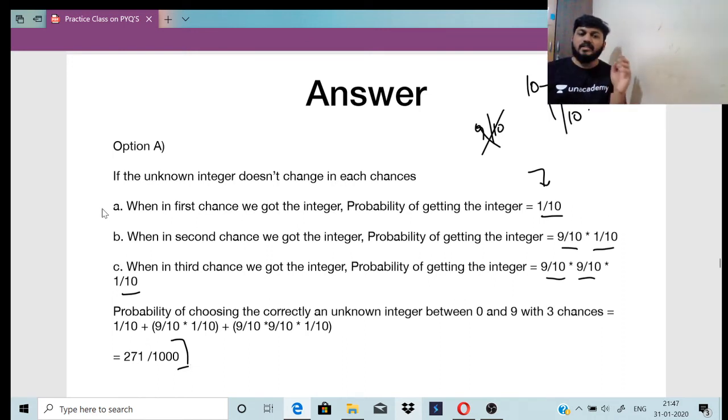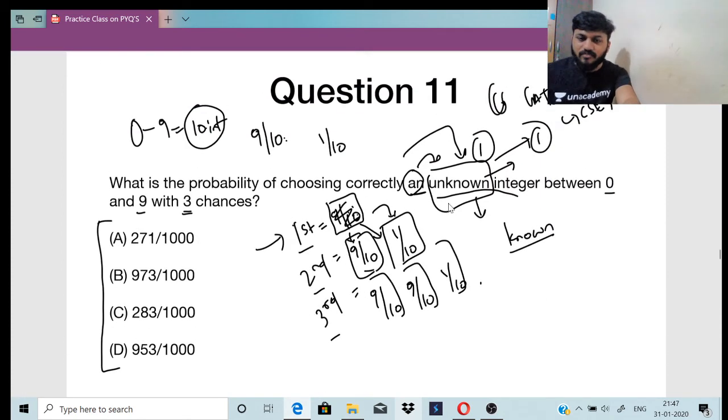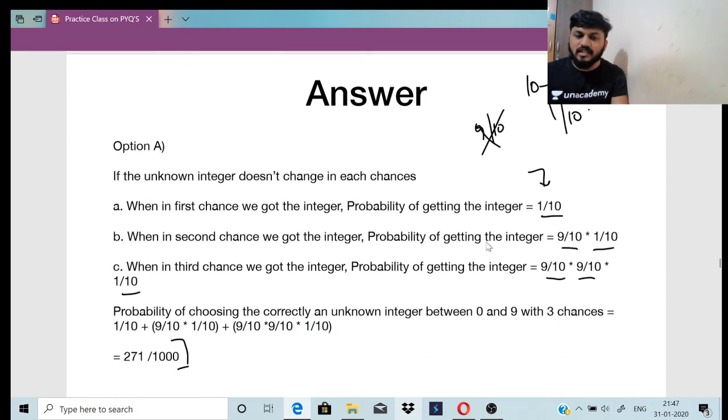Okay. Yes, the reason I am telling you cannot use binomial distribution is what they have given. They have given it as an unknown integer, right? अगर उन्होंने known integer दिया होता, then you could have gone for binomial distribution. They have given it as an unknown integer. That is the reason. Use this, right? Go by this normal, logical formula.